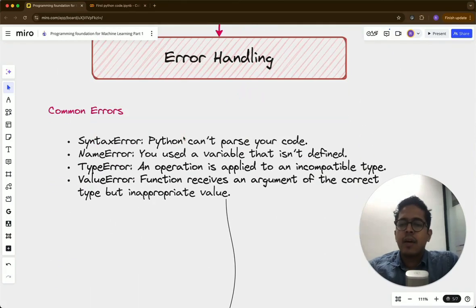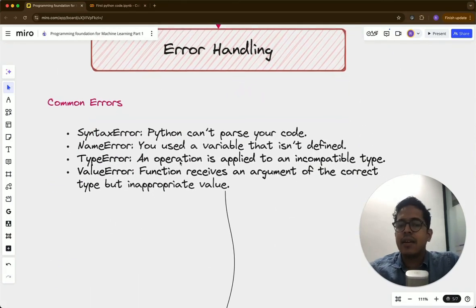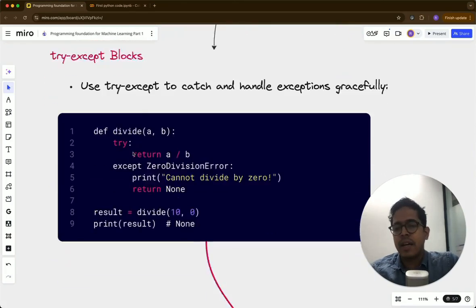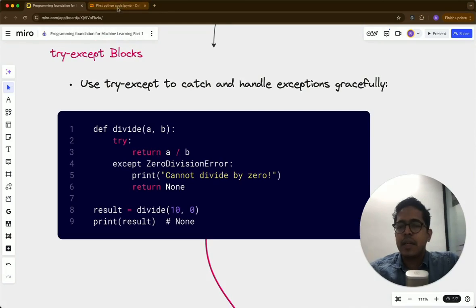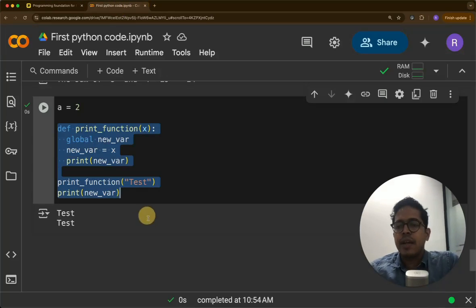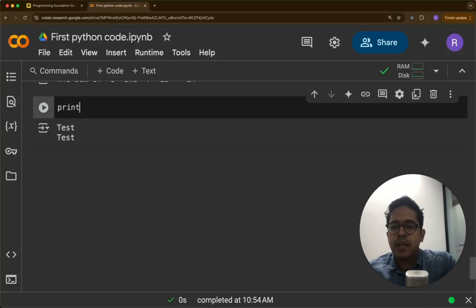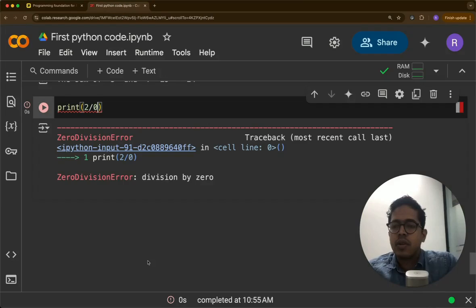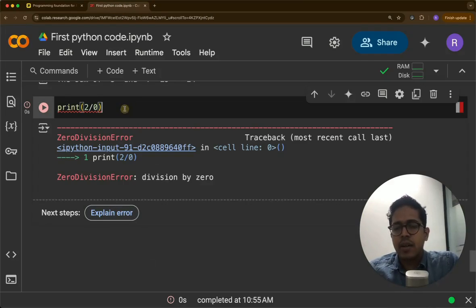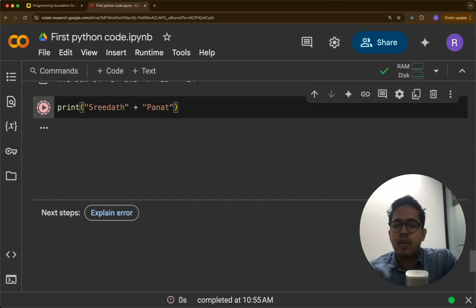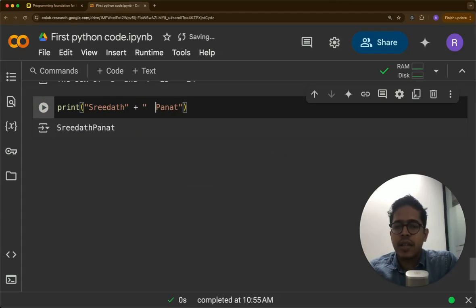Okay, now there is error handling. Here are some of the common types of errors that you can encounter. So division by 0 is very common. So if you ask to print 2 by 0, this should show a division by 0 error. Or if you use string 1, let's say first is my first name and second is my last name. So this will work without problem. It will combine the two strings.